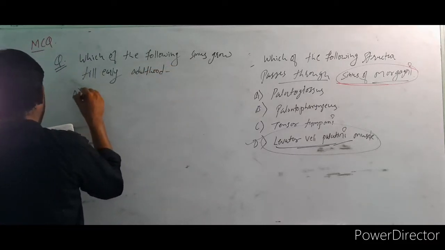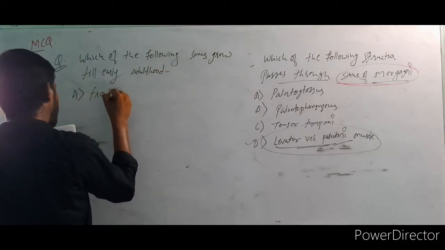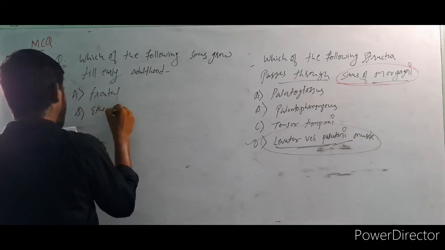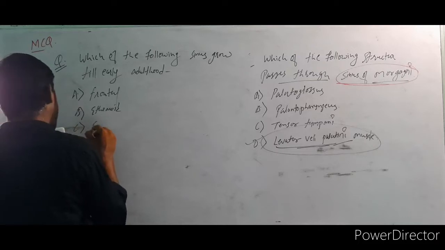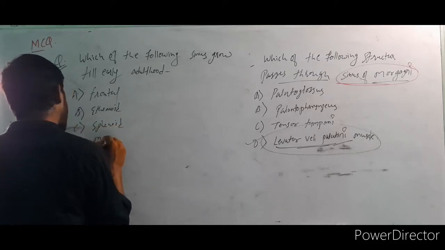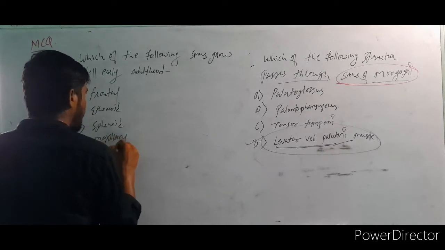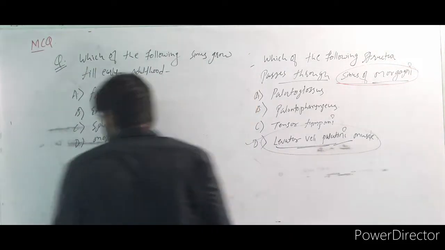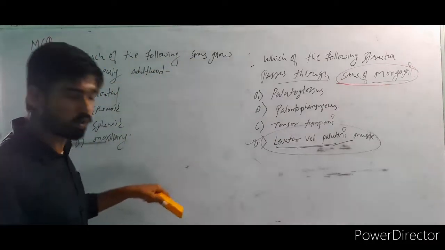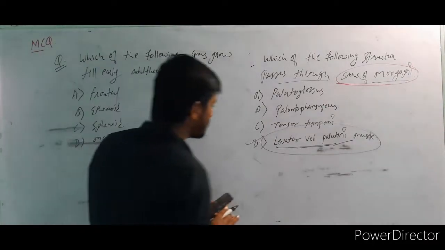Option A, frontal; B, ethmoid; C, sphenoid; and option D is the maxillary. I want the answers. Please tell me the answer. What is the question? Which of the following sinuses grows till early adulthood? Please tell me the answer.